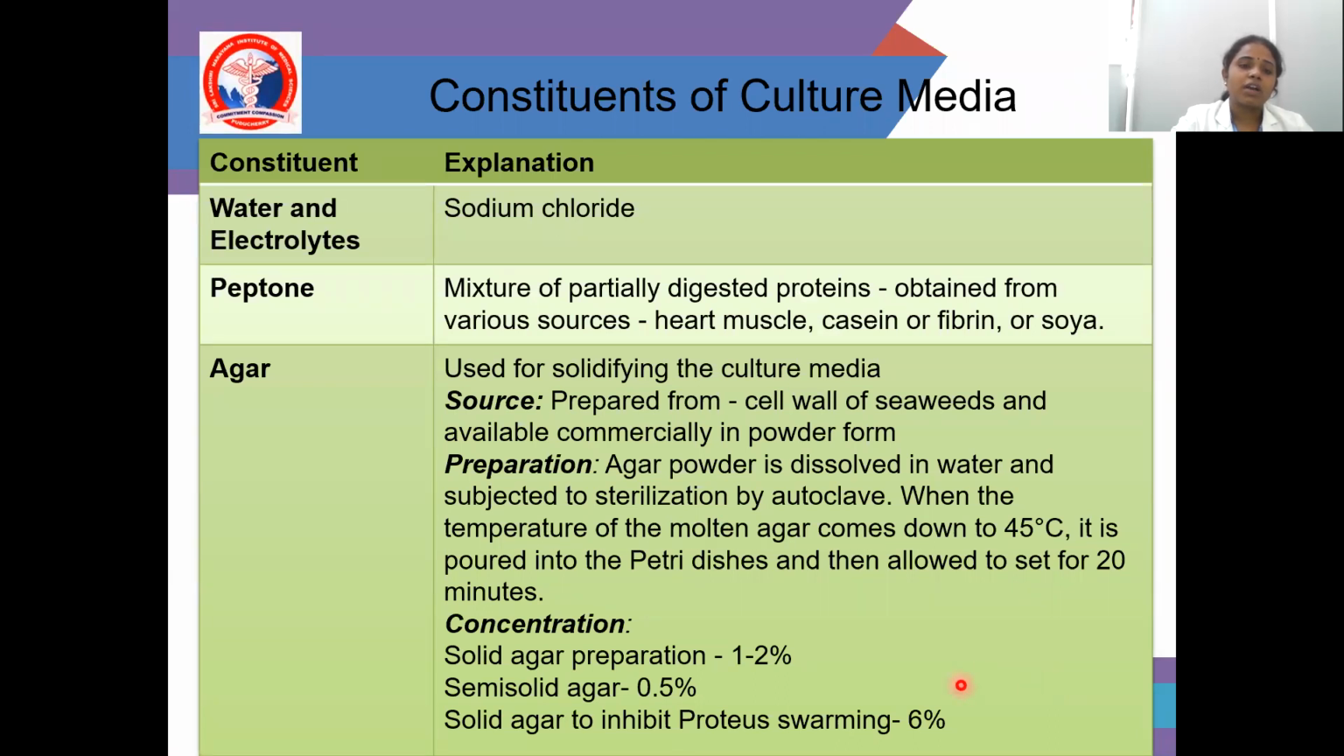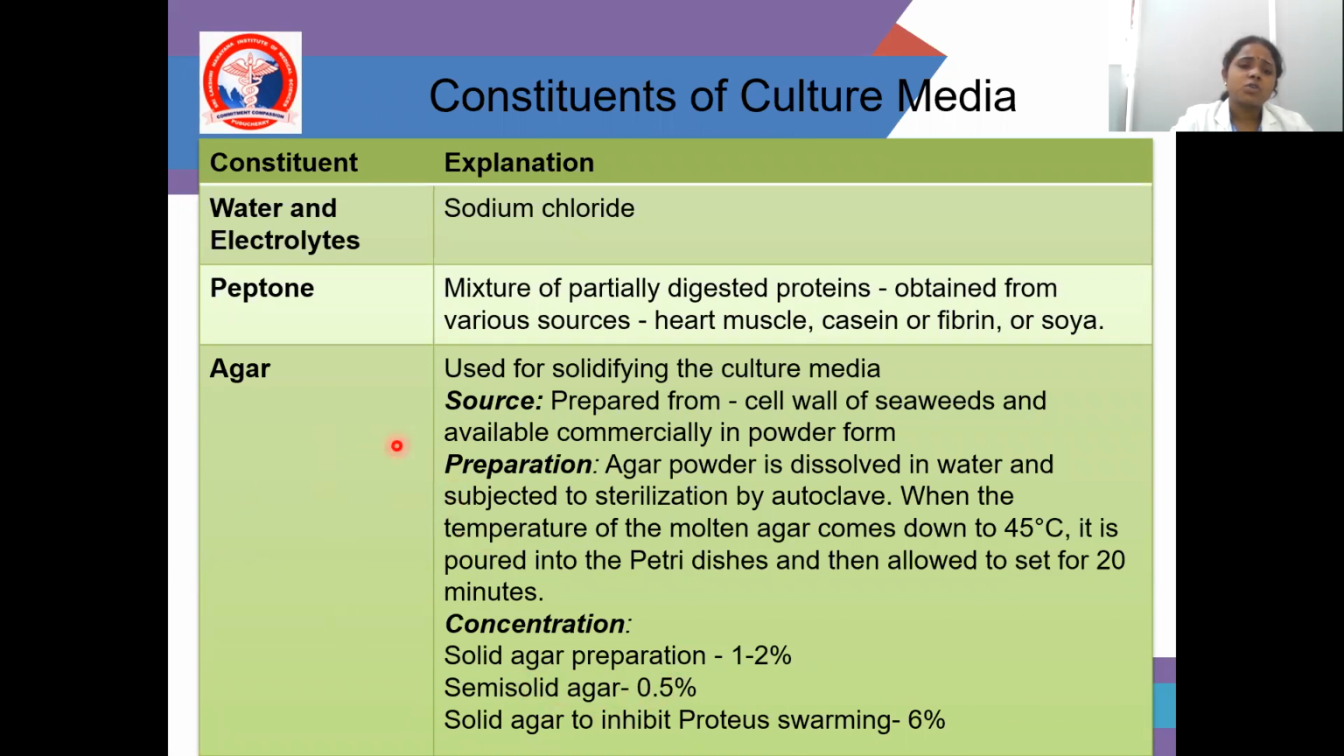What is the purpose of agar? That helps to solidify the media. Okay, the concentration for solid agar preparation is 1 to 2%. For semi-solid agar, 0.5%. And for solid agar to inhibit proteus swarming, 6% agar is generally used. Okay, again the concentration varies. That is a very important thing.